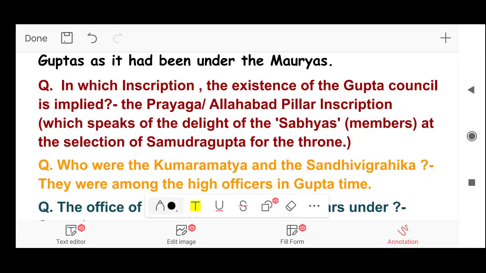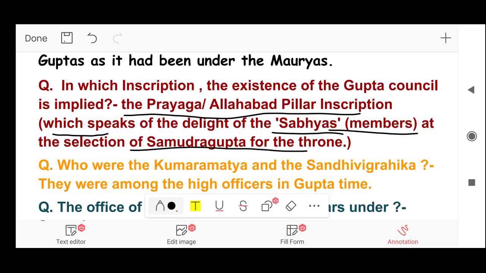Next question. In which inscription is the existence of the Gupta council implied? Answer: Prayag or Allahabad pillar inscription. So friends, the Prayag or Allahabad pillar inscription speaks of the delight of the Sabha. Sabhasads were the members of the council at the selection of Samudragupta for the throne. So the Gupta council existed, and it is mentioned in the Prayag or Allahabad pillar inscription.